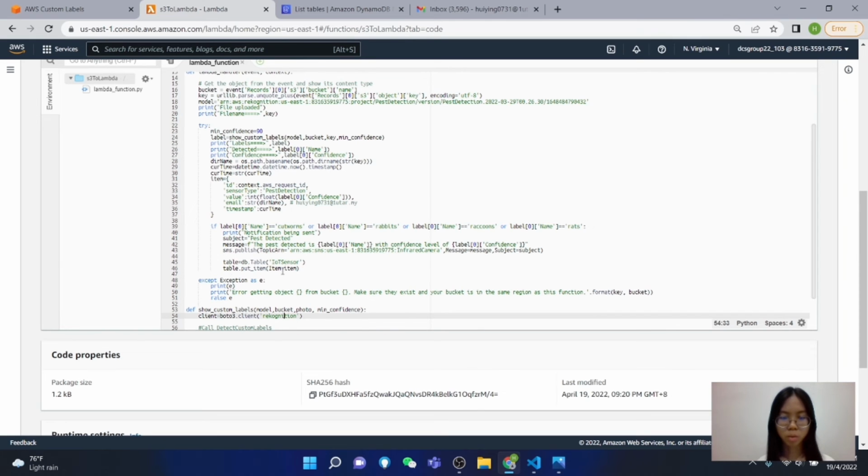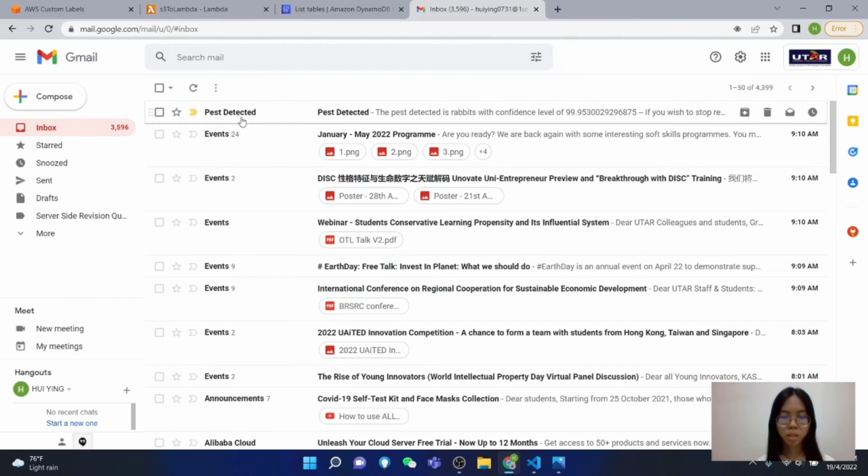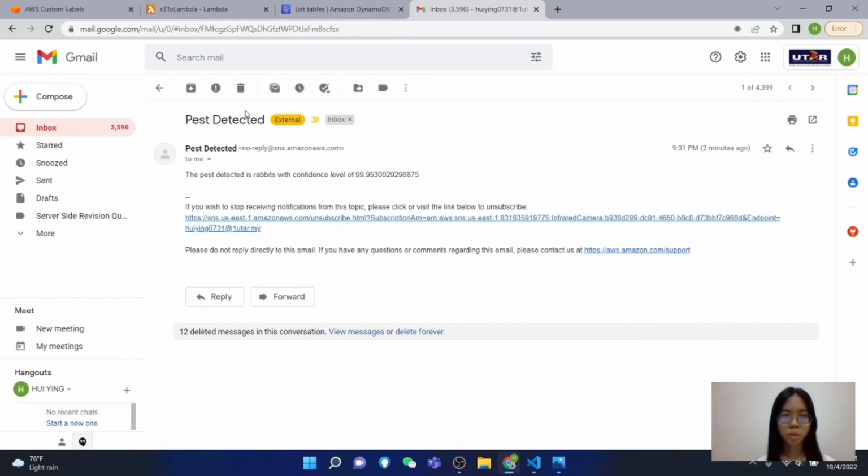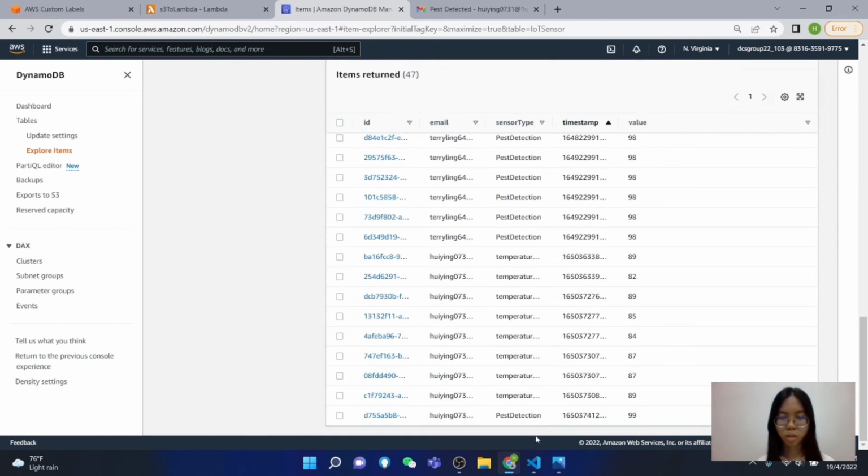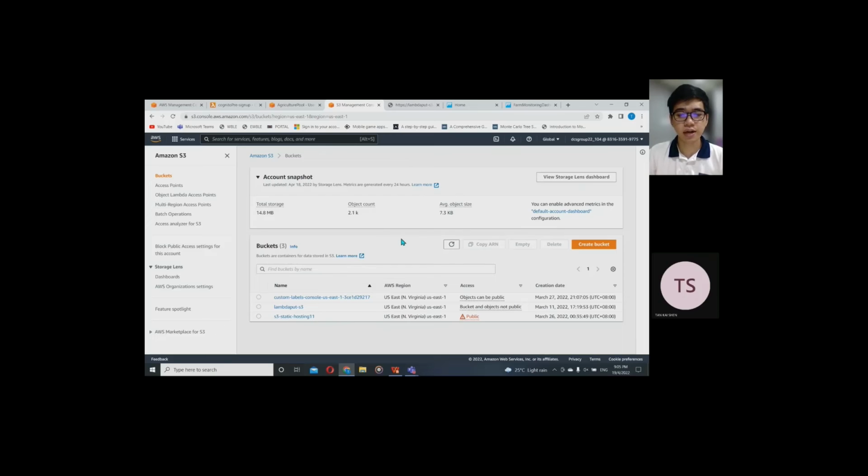So now we can go to check the email and table. It is noticed that an email of the pest detected is received. A new record is also added to the IoT sensor table. So now I will continue to present the QuickSight service and also the Cognito service.